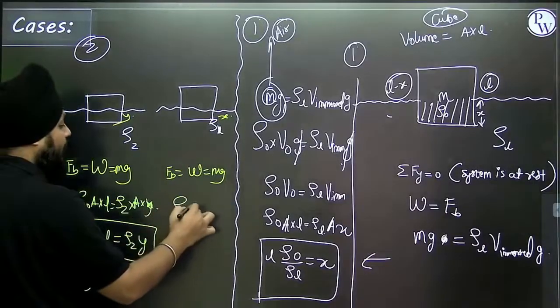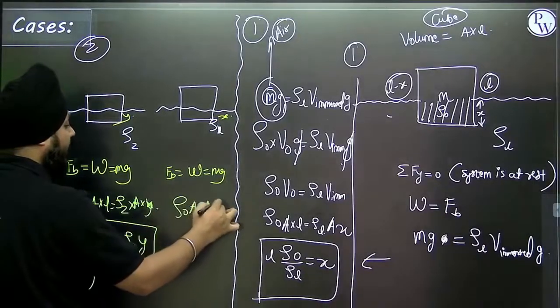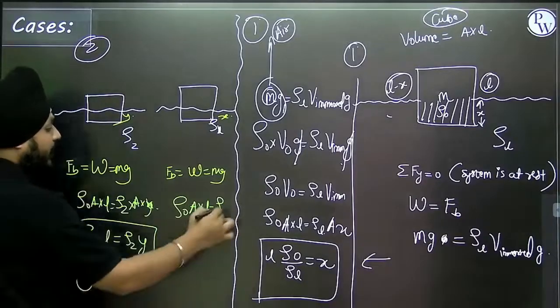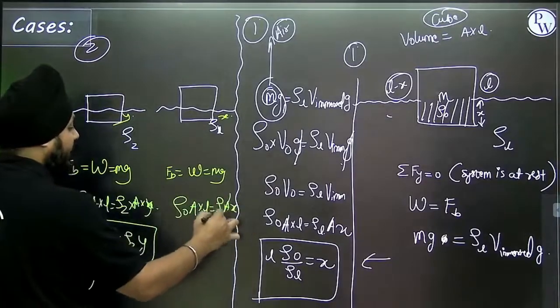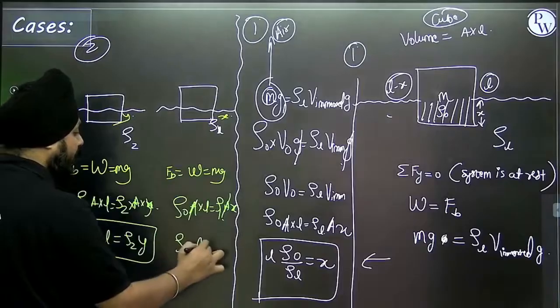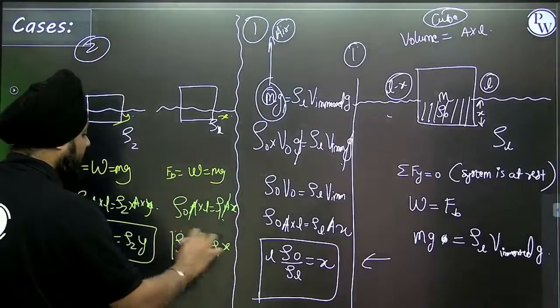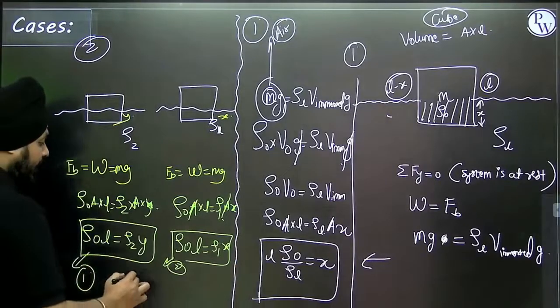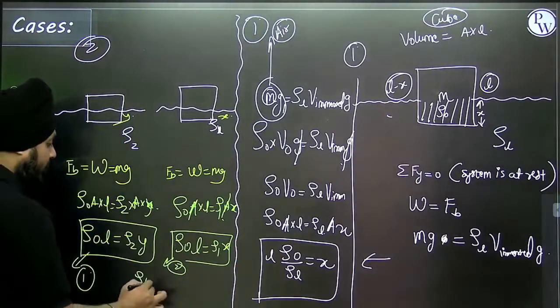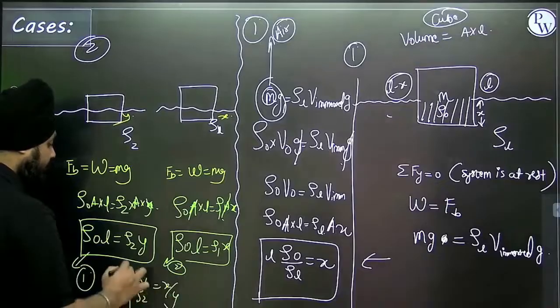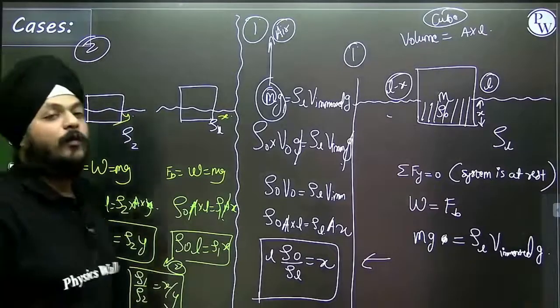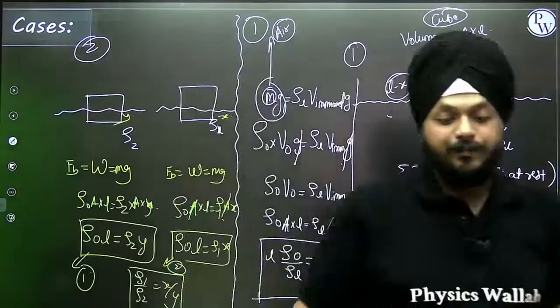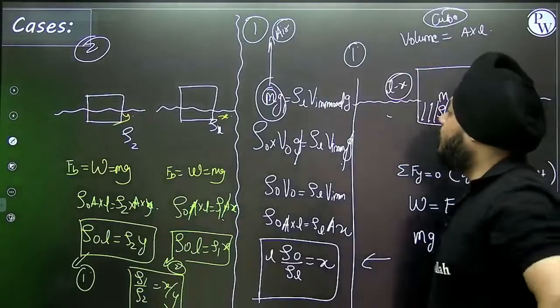Here density of the object into area into L is density of fluid 1 into area into x. Again area is going to cancel, so density of object into L equals density 1 into x. Can I consider this as equation number 2? Comparing 1 and 2, I'm getting rho 1 by rho 2 equal to x by y. This is how we are using the Archimedes principle. These are the two most important cases.